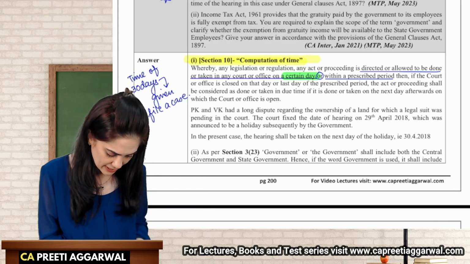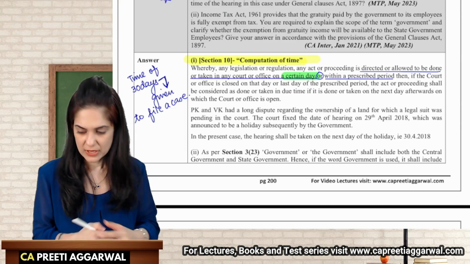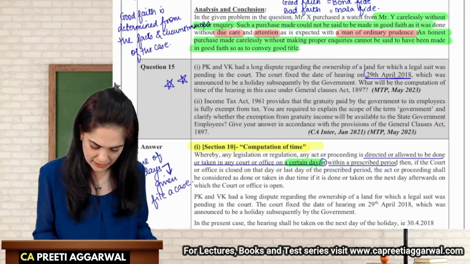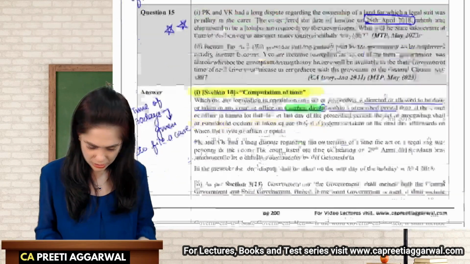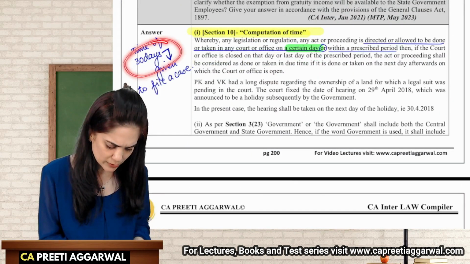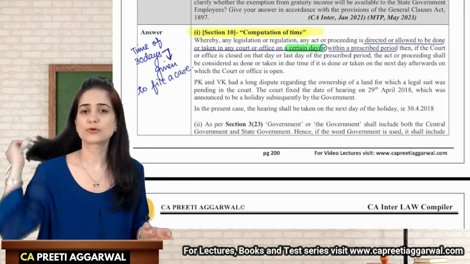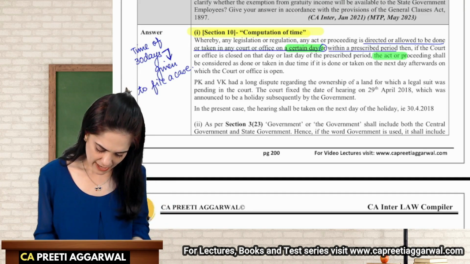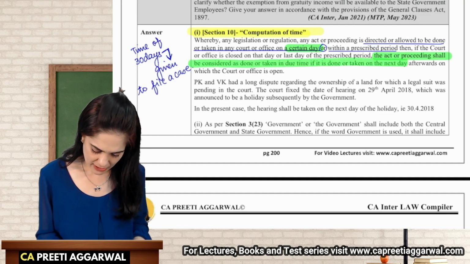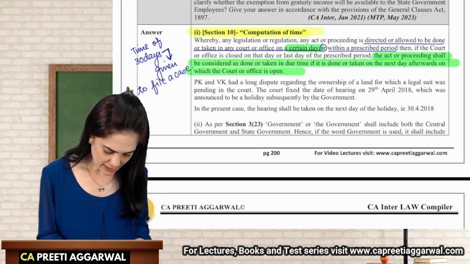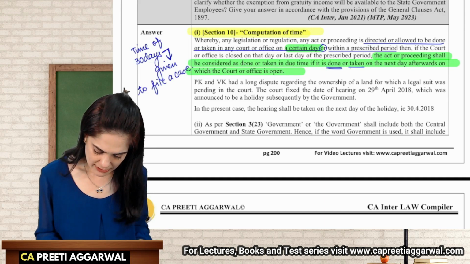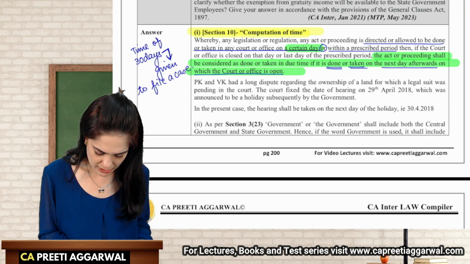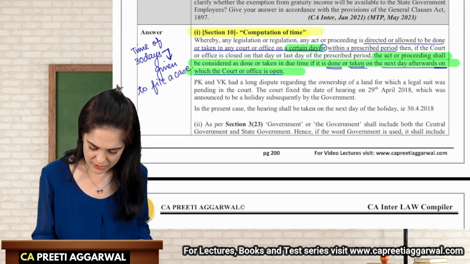So, in that case, if a particular date is not given, like, I say that you have to file on 29th, and on this day the courts are closed, or I say that you need to file within 30 days, and the courts are closed on that day, then in that case, we will assume that the act or proceeding is properly done if it is done or taken on the next day afterwards on which the court is open.